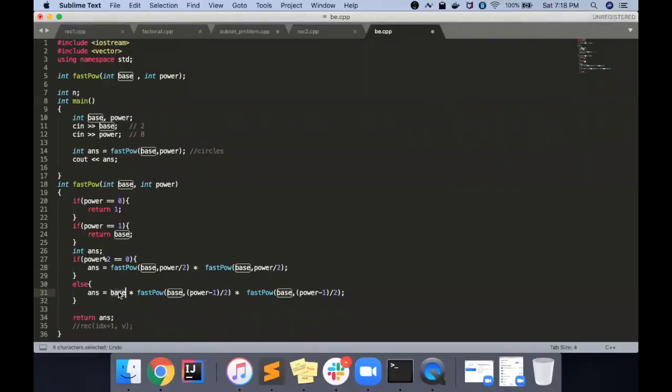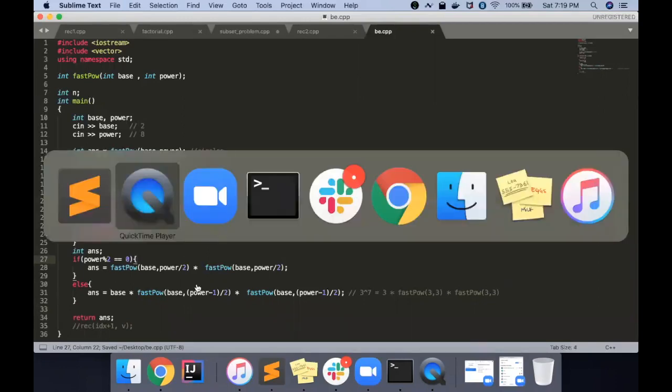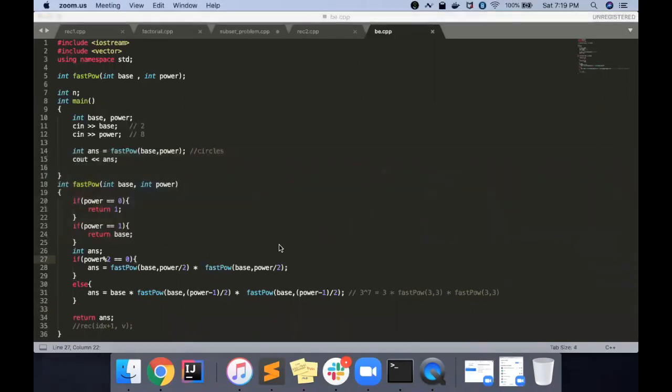So if it is odd, let's say we were calculating 3 to the power 7. So it is 3 into fast power of 3 to the power 3 into fast power of 3 to the power 3. Okay, and if you run this, you will get the answer. Now, first tell me, is everything clear till now?